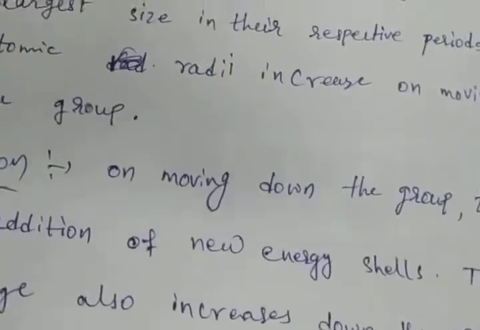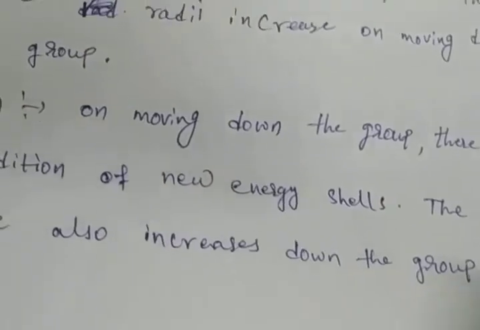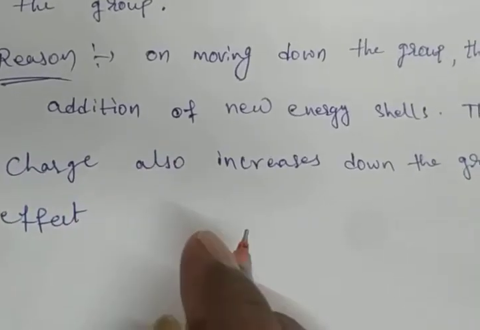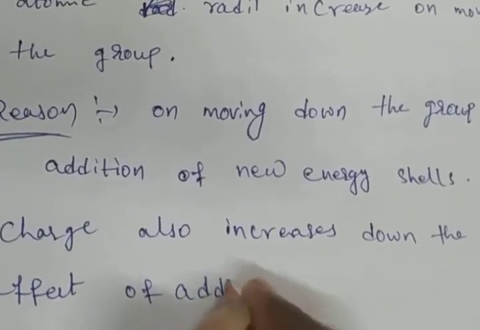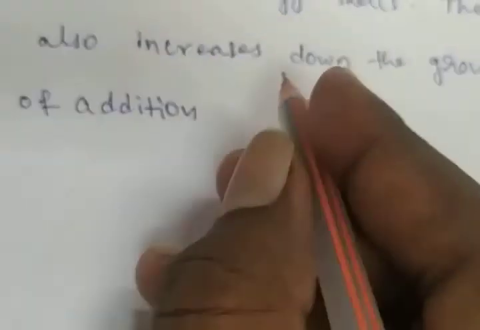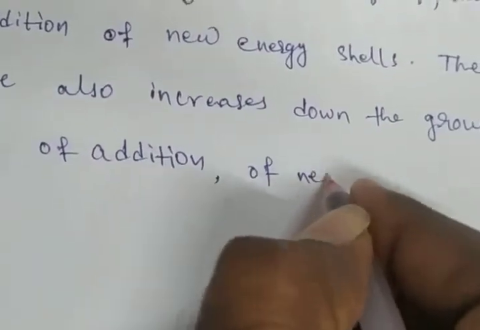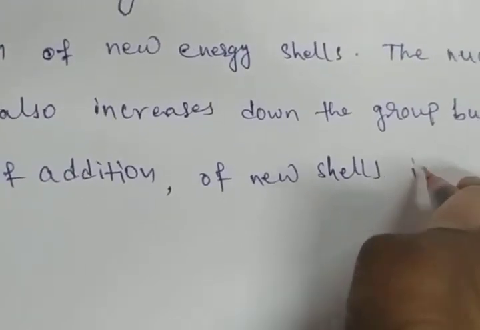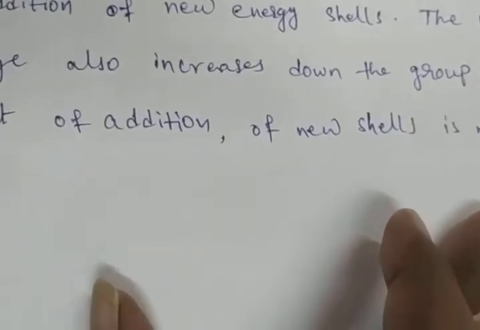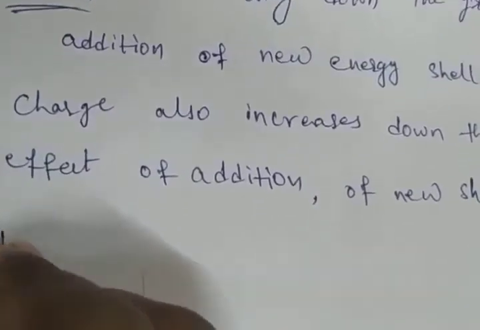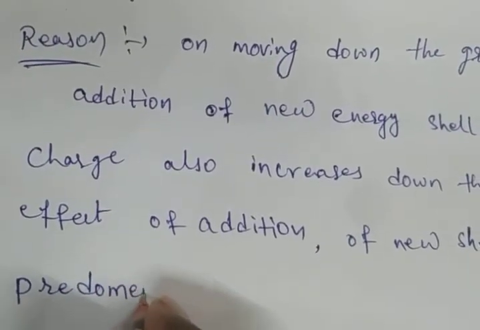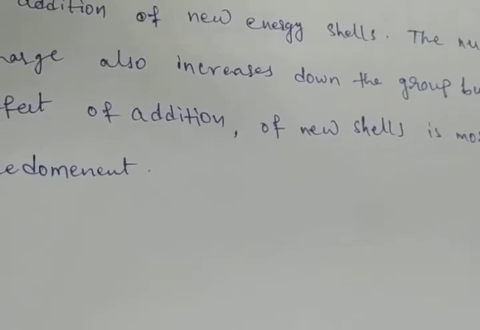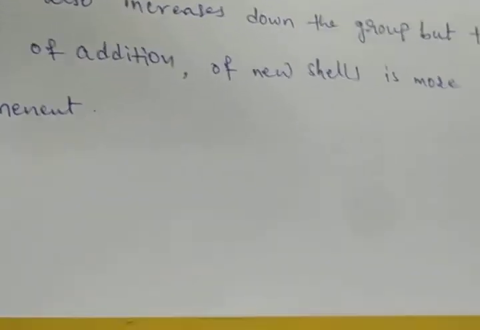Group, but the effect of addition of new shells is more predominant, and hence atomic radii of alkali metals increase on going down the group from top to bottom.